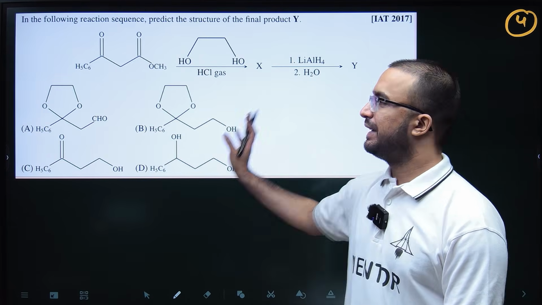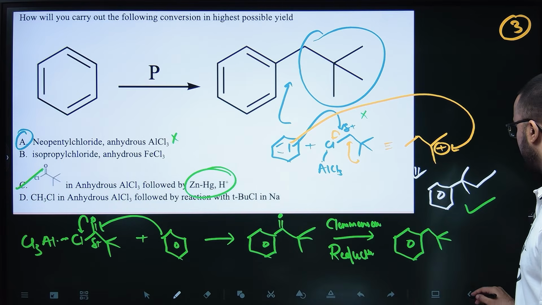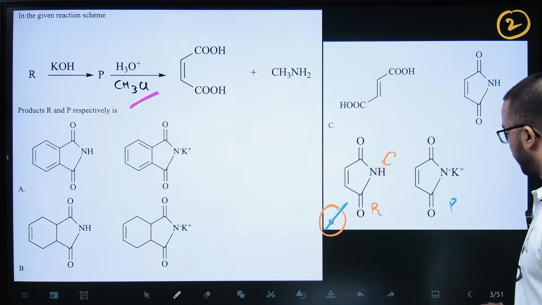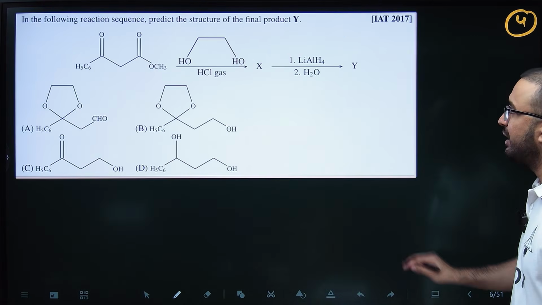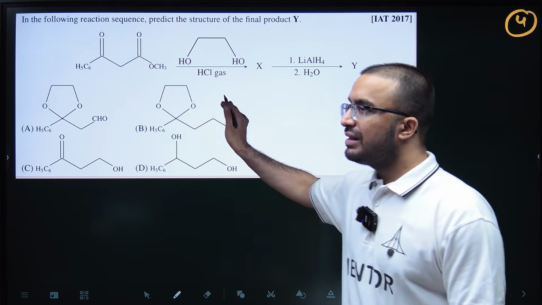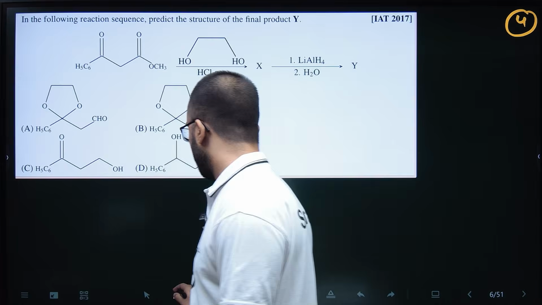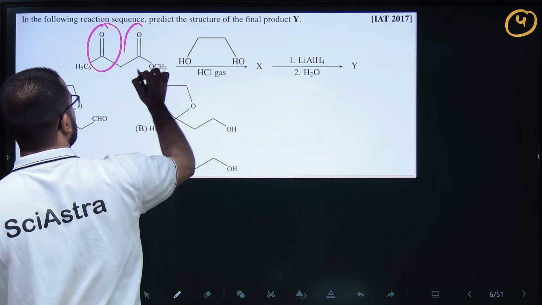In this question again reaction mechanism is given, reaction scheme is given again. Okay, this is IIT PYQ. Any other PYQ I have taken till now? No. Okay, so this is the first PYQ that I will be taking in organic chemistry. This is IIT 2017 PYQ. In this basically we have to protect one group. So this is a particular ketone, this is a particular ester.